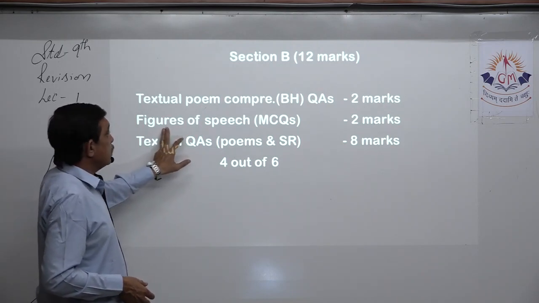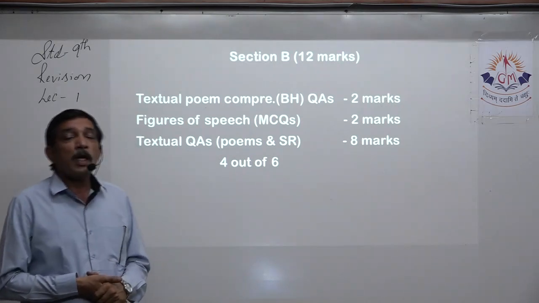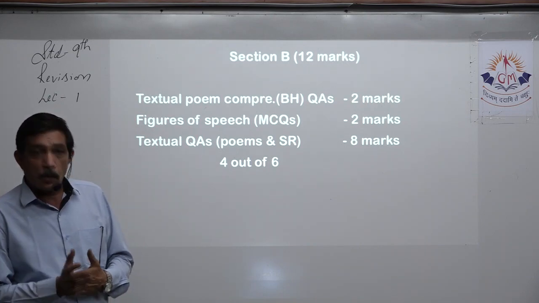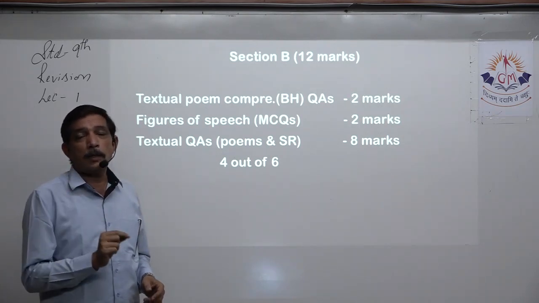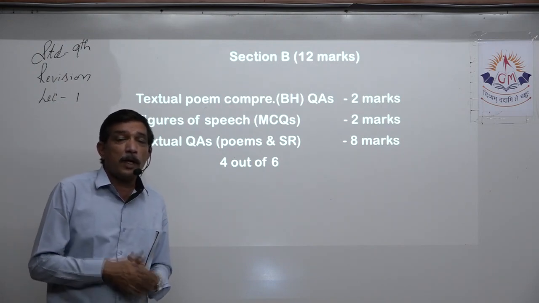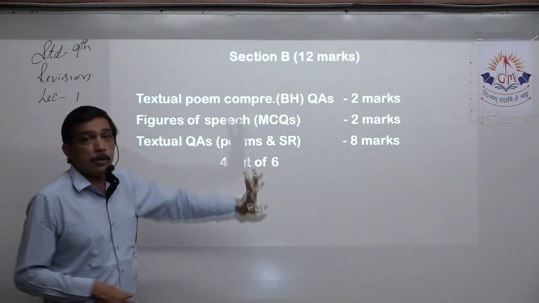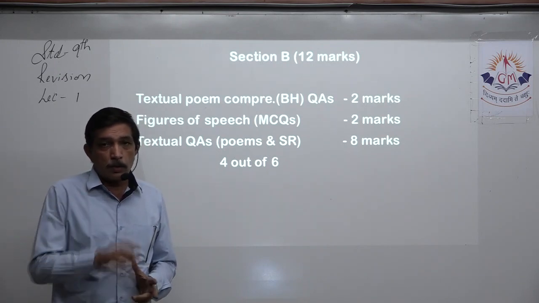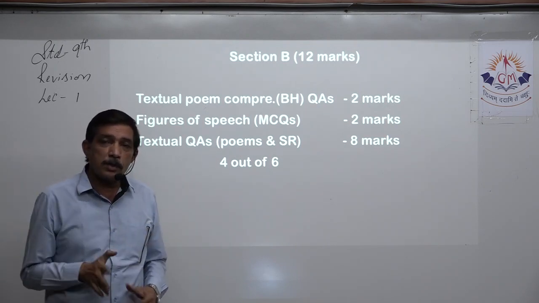Now we come to the next question, that is figures of speech. We have a few poems. All the figures of speech have been taught to you. They have been marked in the material, so there is no doubt that you cannot answer the question. 1 line will be given, you have to identify the figure. It will be in the form of MCQ, so it is quite far better for you. You have to identify it and then find that answer in the options properly. 2 questions will be asked, carrying 1 mark each. So 1 line will be given, 4 options will be given. Again 1 line will be given, 4 options will be given.